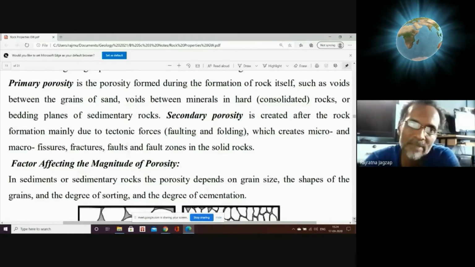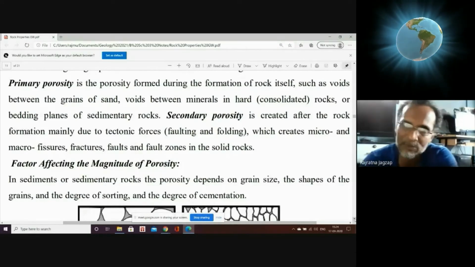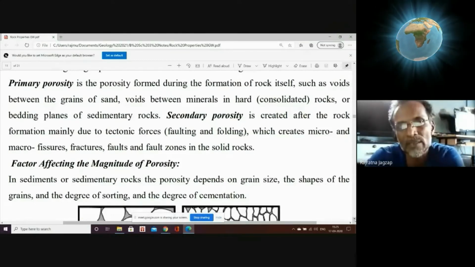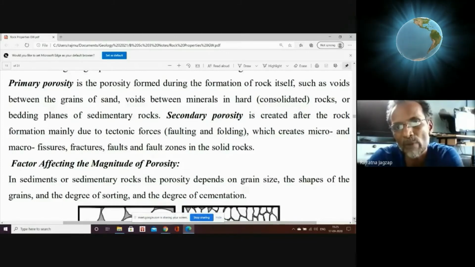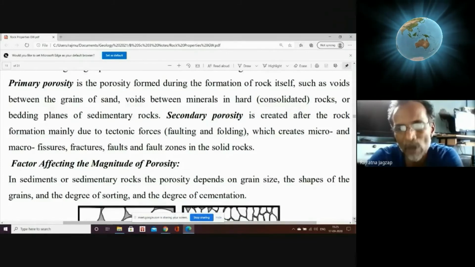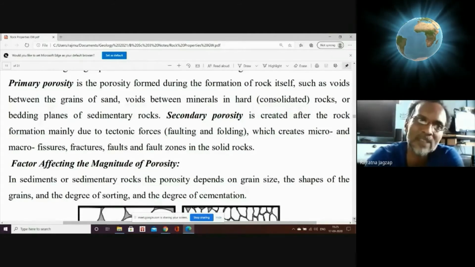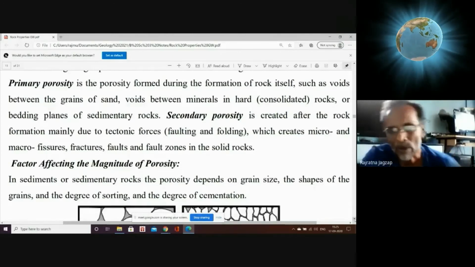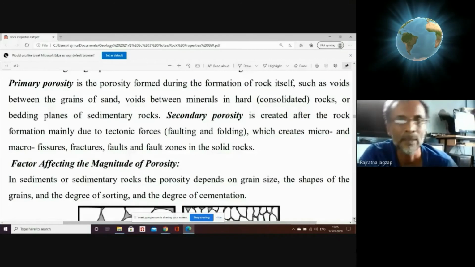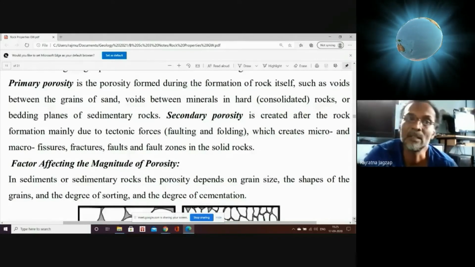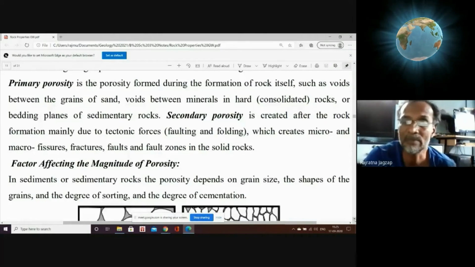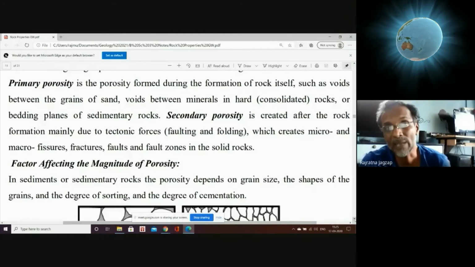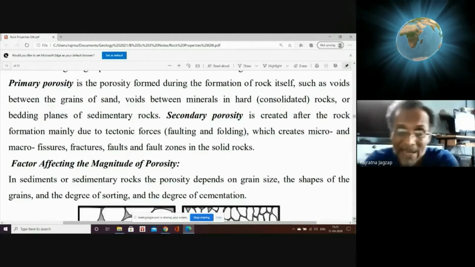So if the rock is having original gaps present in it, like the interparticular gaps in the sediments, that is primary porosity. Those are formed at the time of formation of rocks. Or the presence of joints in basalts, we call it columnar basalts. Those are joints which are formed at the time of formation of rock. Or the vesicles present in basalt, we say vesicular basalt. Those vesicles are formed at the time of formation of rock. They originated at the time of origin of rock.